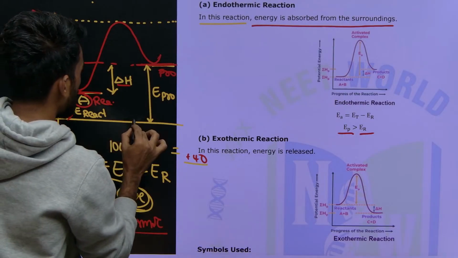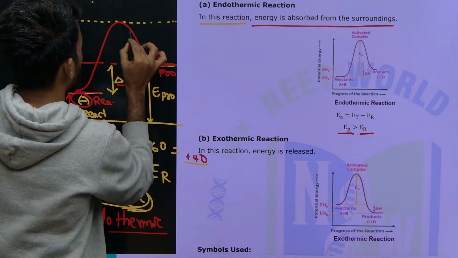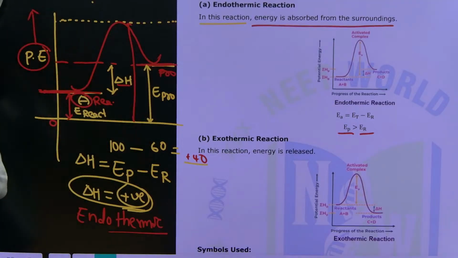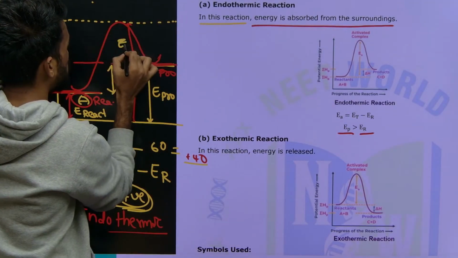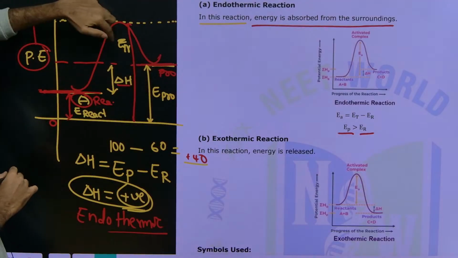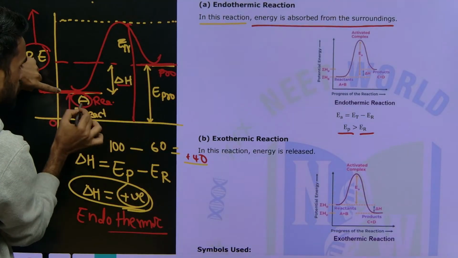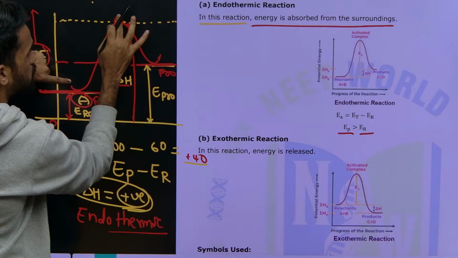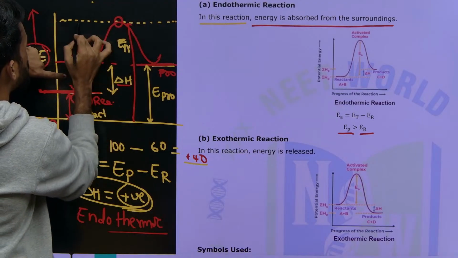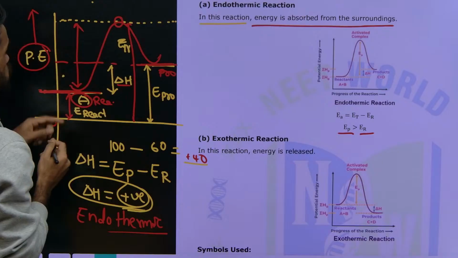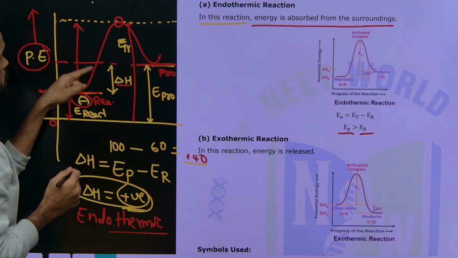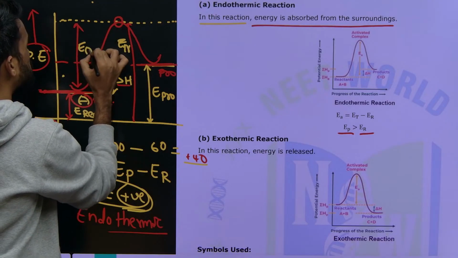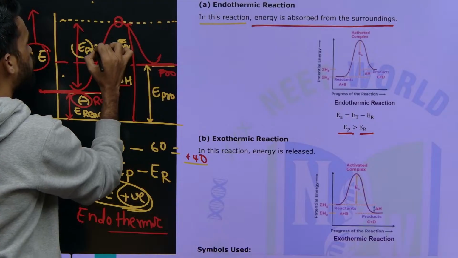And see, the energy difference from this point to this top point is called the threshold energy. I am saying E threshold energy. Now our reactant molecules have only this much energy, but in order to make this reaction happen, they should reach this point. So this much energy is still required. For making the forward reaction, whatever extra energy is required from here to here is called the activation energy for the forward reaction.